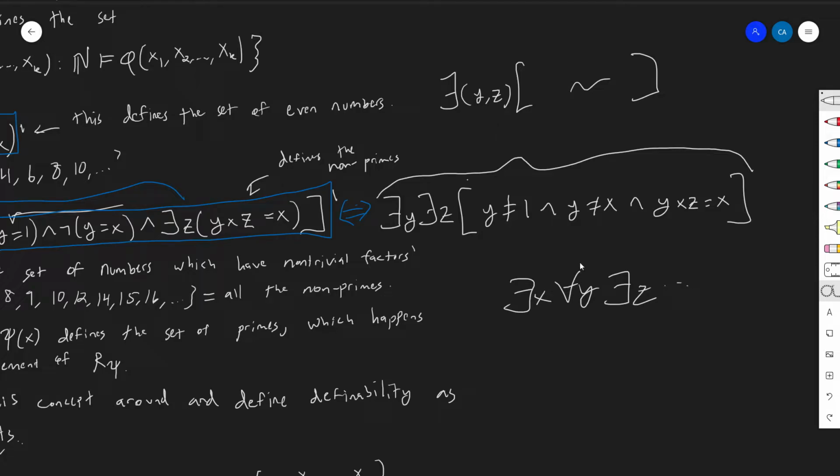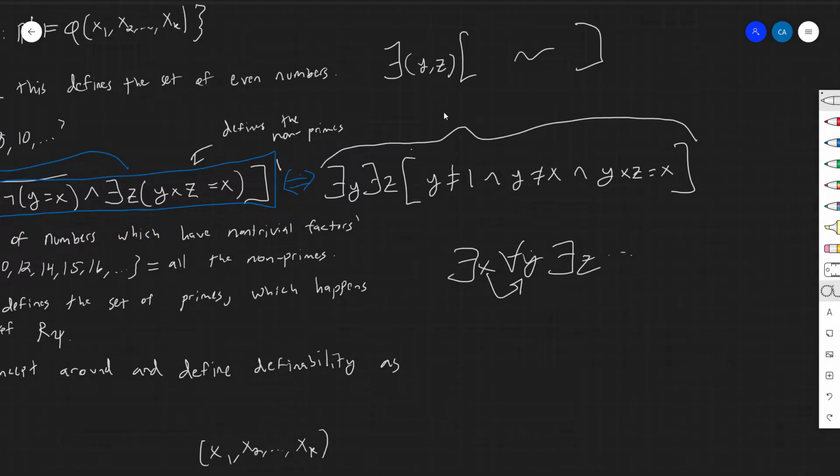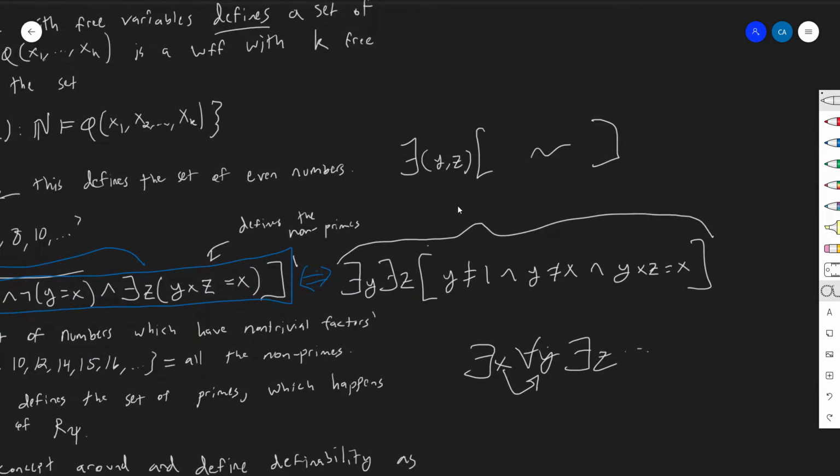If I have a for all in the middle here, then that kind of follows afterwards. It has to follow afterwards. You can't merge this exists and for all. You're saying there exists an x which applies to all of the y. But if you have a there exists followed by another there exists, then you can just merge the two together. Now, obviously, we've never quantified over stuff like this before, and you don't need to do that either.